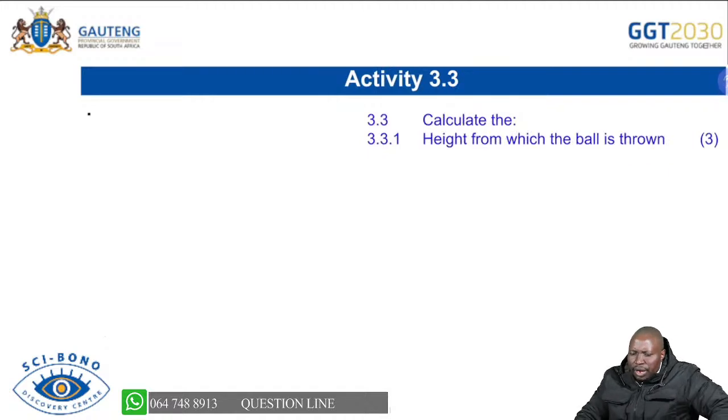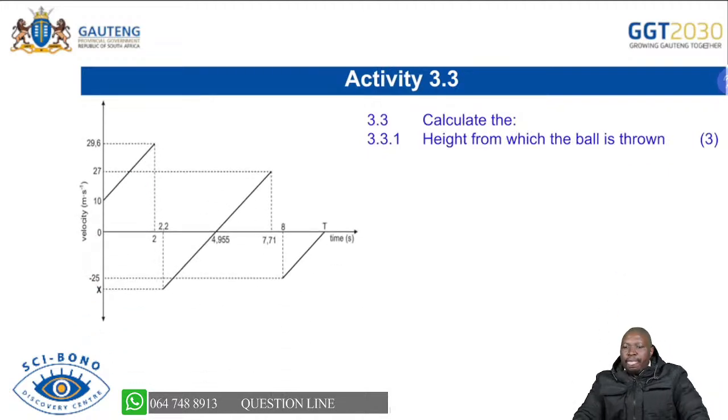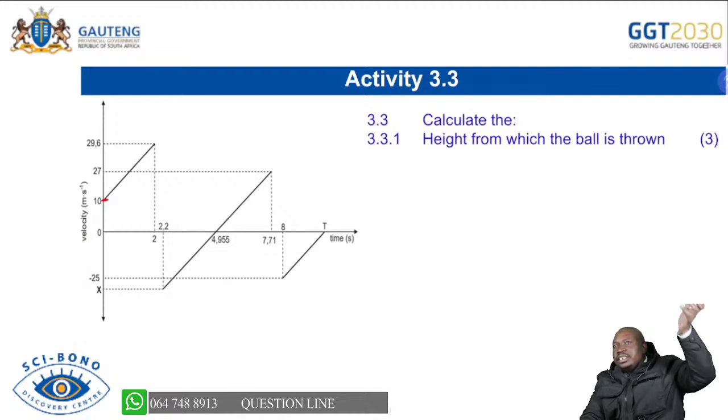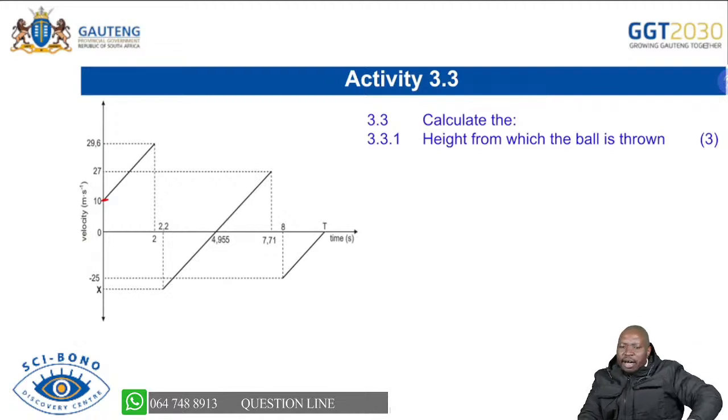Now let's move again to 3.3. The question is saying calculate the height from which the ball is thrown. So this thrower was on top of a building. So we want to know the height, how high the thrower was. You can't try and deal with the whole entire motion.